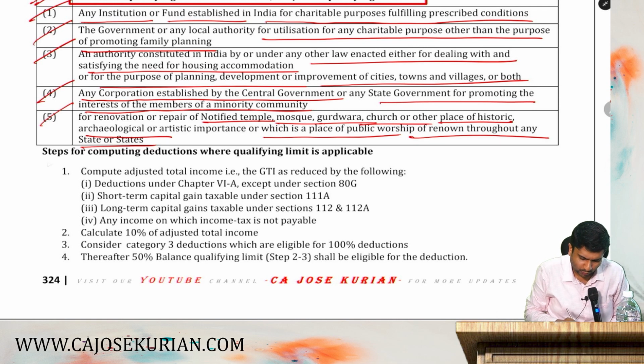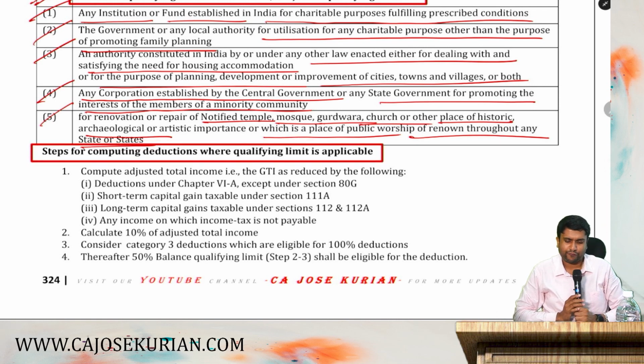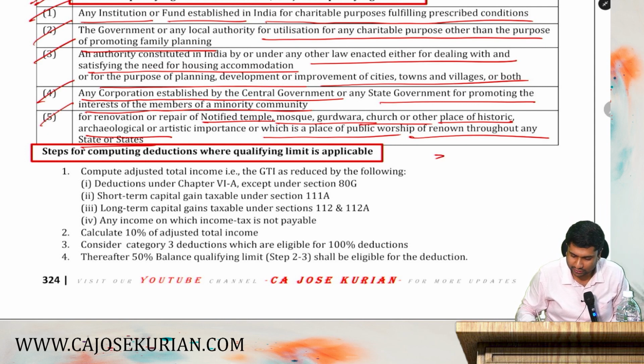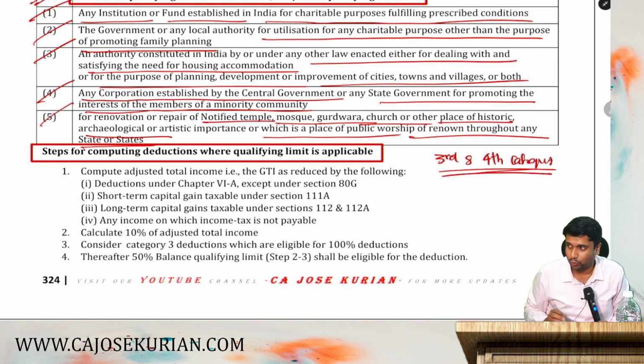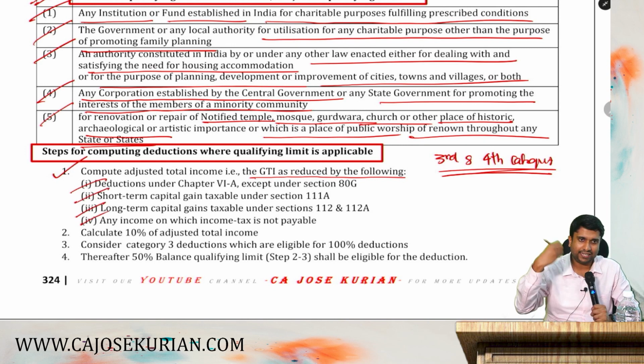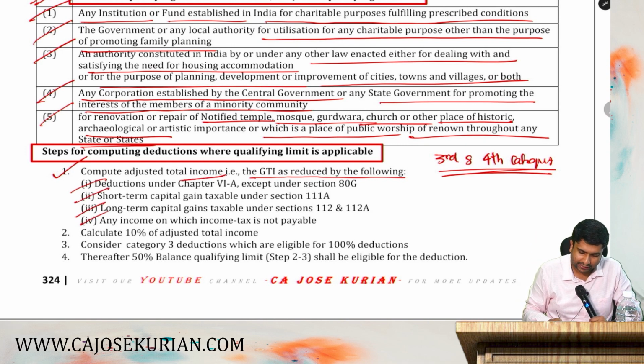Third and fourth, if you have, then how do you compute the limit and how to adjust it? So listen, steps for computing deductions where qualifying limit is applicable. That means these steps are for the third and fourth category. Listen, number 1, compute adjusted total income. That is the gross total income reduced by the items which we have already discussed. Then calculate 10%. That means you need to compute the ceiling limit first.